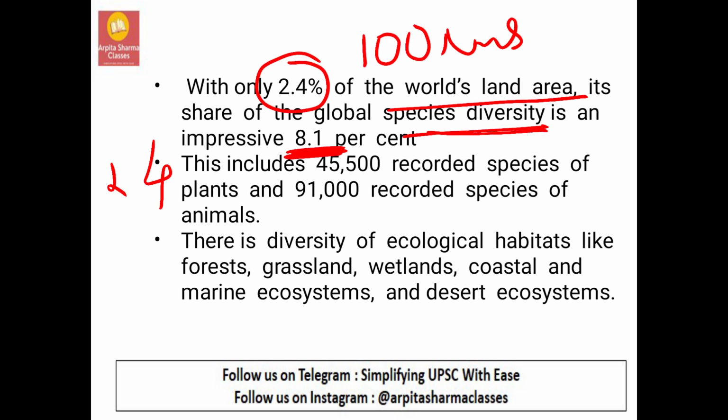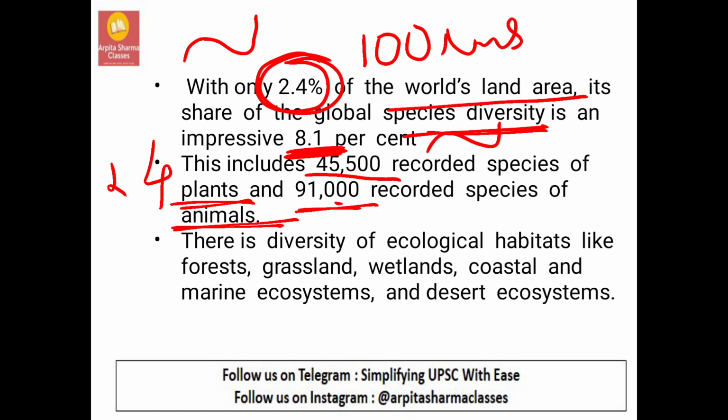Consider it is approximately 2%, and this is approximately 8%. It is not double, it is 4 times. So this is something that we have to appreciate. This includes 45,500 recorded species of plants. We have approximately 45,000 recorded plants and 91,000 types of animals.